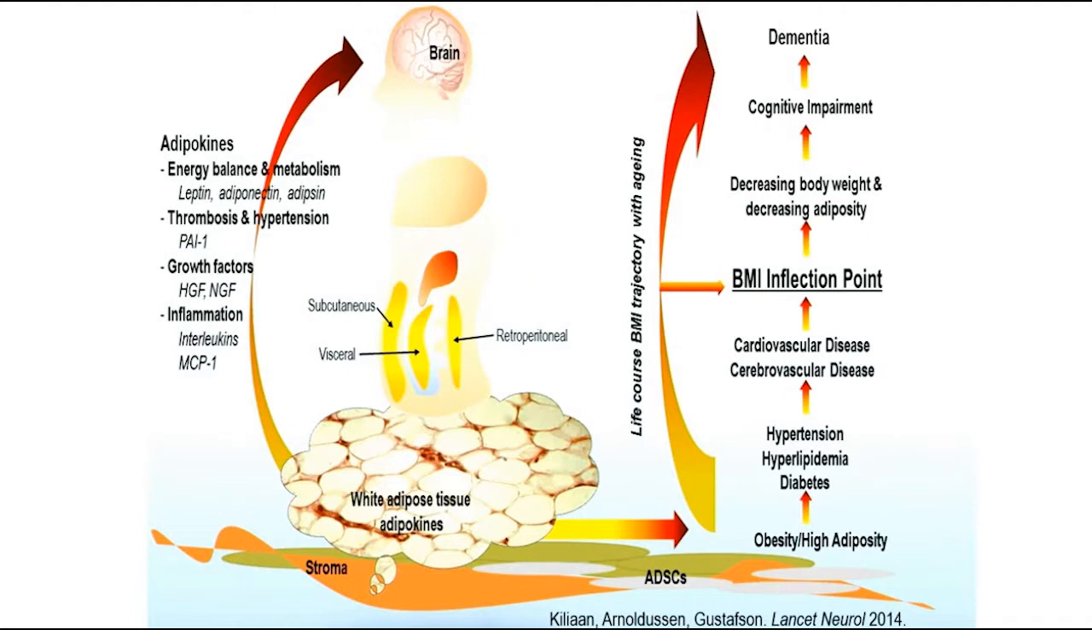One of the reasons why it is so influential in human health and disease is because it secretes over 700 compounds. These are collectively known as adipokines. Some of them are listed on the left-hand panel here. One of the reasons why adipose tissue secretes so many different compounds is because it's a heterogeneous tissue. It's not just one compartment, it's not just one cell type.